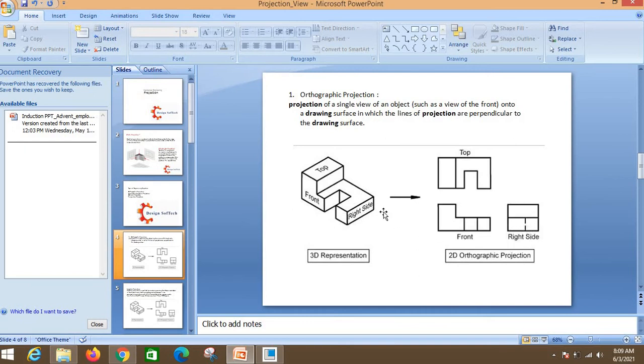What is the dotted line for? This edge is not seen from this side, but it is there. So it is represented as a dotted line, a hidden line. Okay, so this is my 2D orthographic projection.